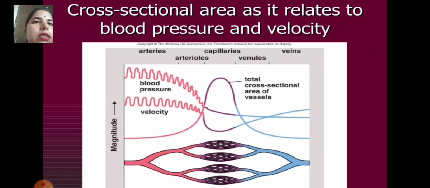Cross-sectional area as it relates to blood pressure and velocity. Blood pressure, velocity, total cross-sectional area of the vessels.